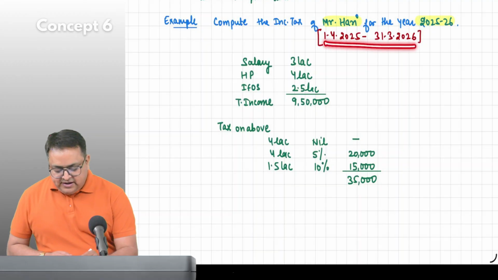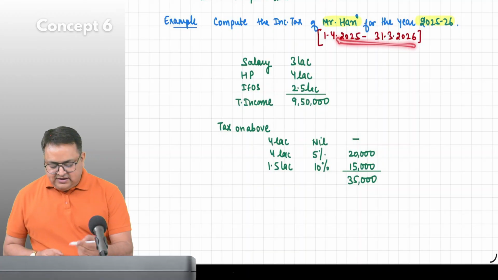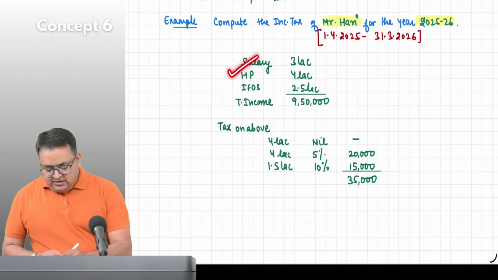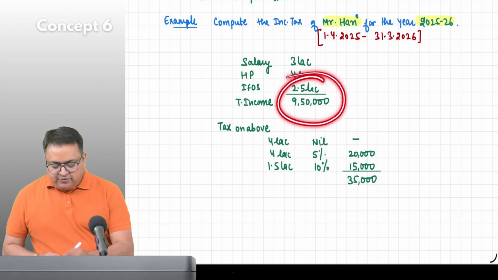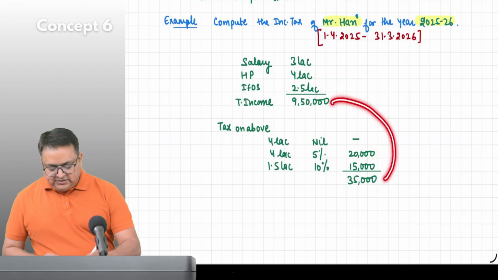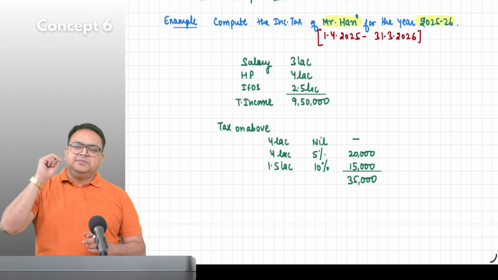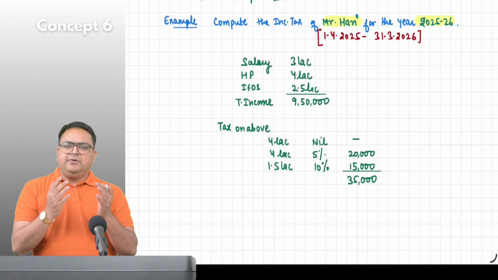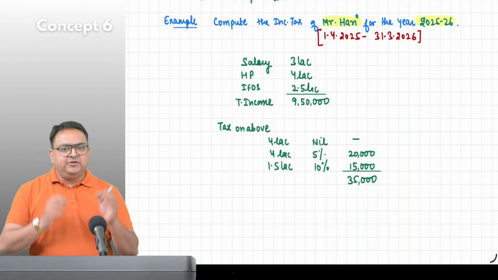What does it mean? It means that during this year, he earned income from salary, house property, and income from other sources. In total, he earned 9.5 lakh. So he has to pay 35,000 rupees of tax. So Hari will pay 35,000. Somebody else will pay some other amount of tax. All the people of India who are earning income will pay some tax or the other.